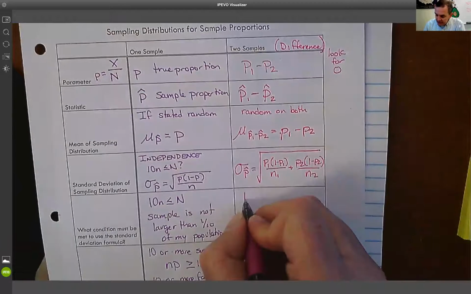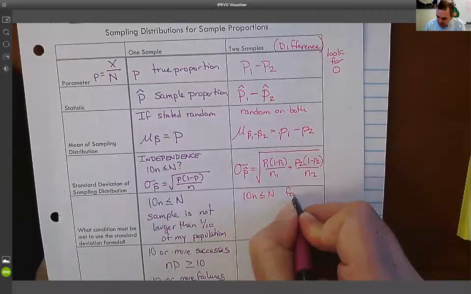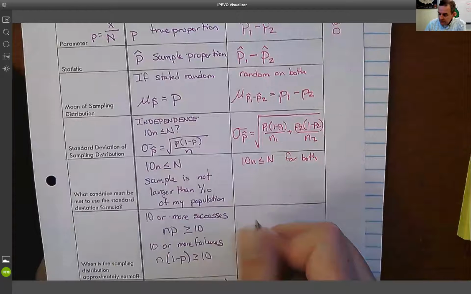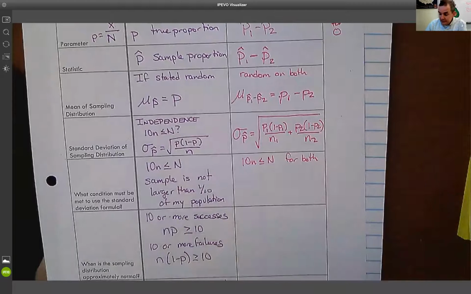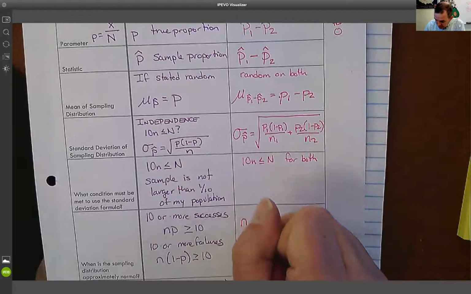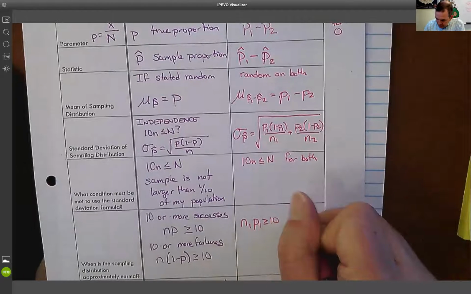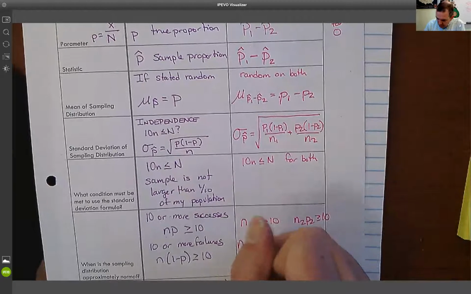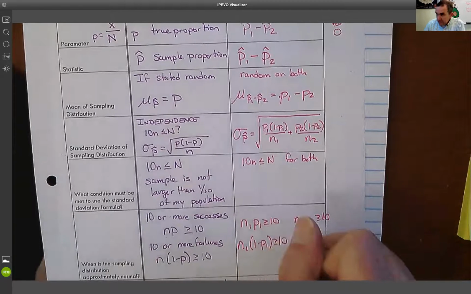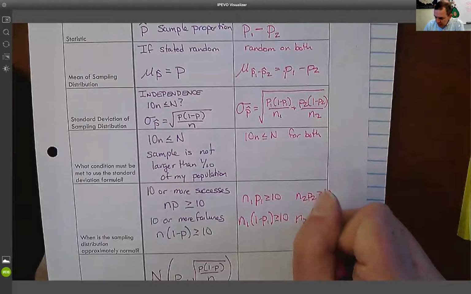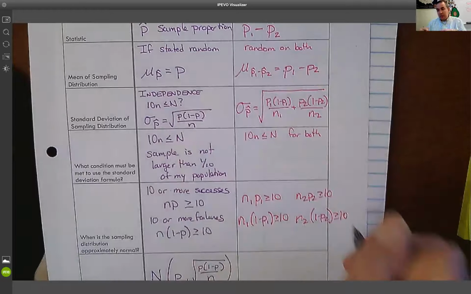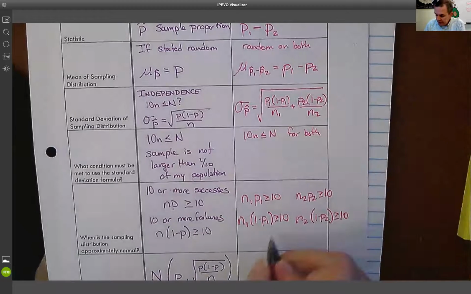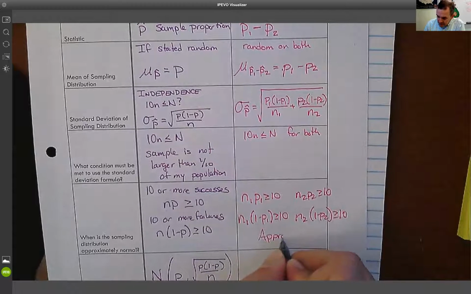It's the same check. You're going to check 10n less than or equal to big N for both. You need to make sure that both of them aren't too large a sample size. For the shape, you're going to check the successes and failures for both. So you're going to do N1 P1 greater than or equal to 10, N2 P2 greater than or equal to 10, N1 times 1 minus P1 greater than or equal to 10, and N2 times 1 minus P2 greater than or equal to 10. You want to make sure that both samples have enough successes and failures, and if both of those are met, the difference is also going to be approximately normal.